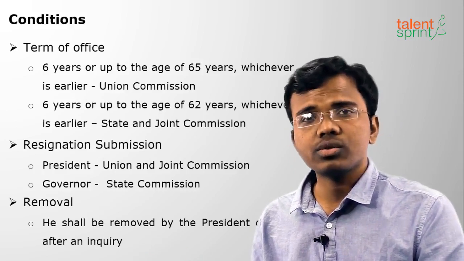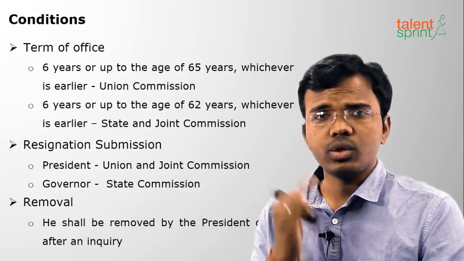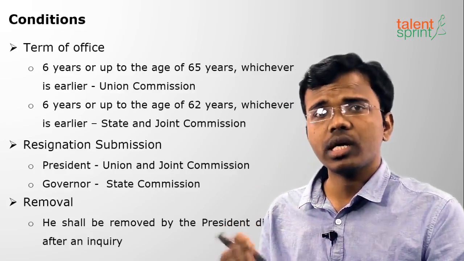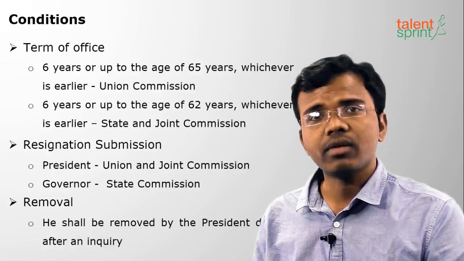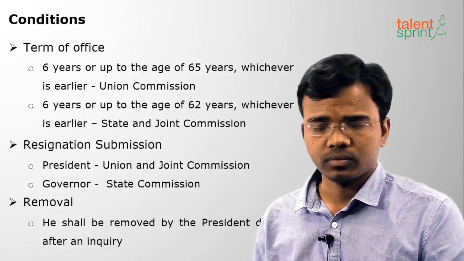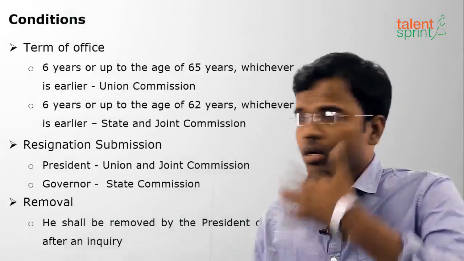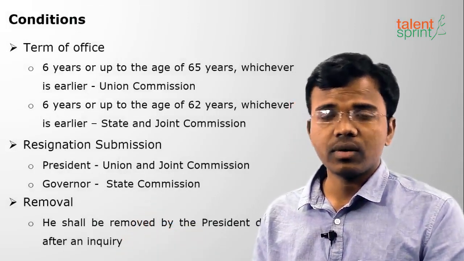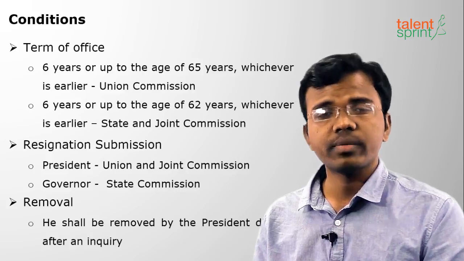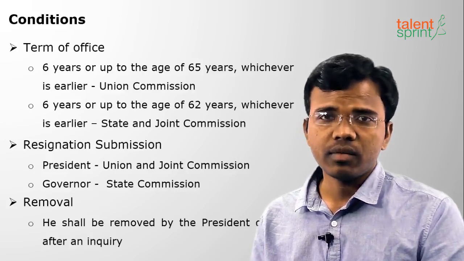If the President wants to remove any person in either union, state or joint commissions, the President can directly remove them. Governor will not participate in it. So what is the work of these Public Service Commissions? To recruit and recommend candidates for government posts. It is mentioned in Article 315.